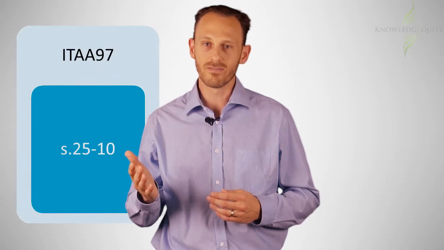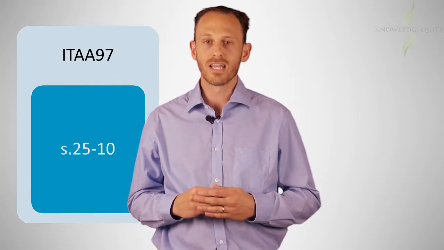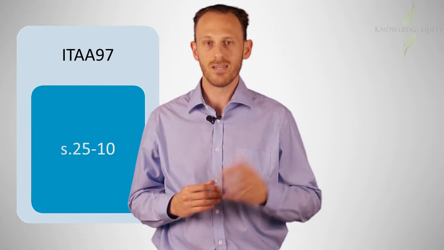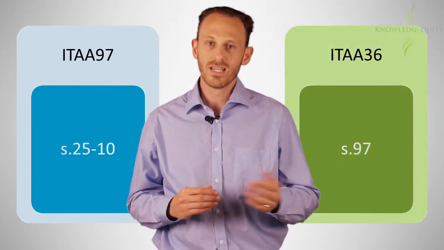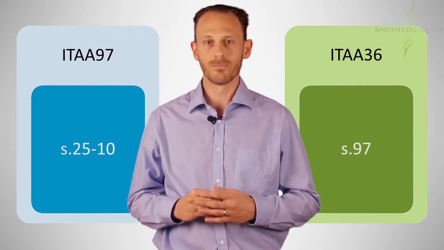There are 2 other important points. The first one is that sections in the ITAA 97 have dashes in them, such as Section 25-10, whereas sections in the ITAA 36 do not, such as Section 97.